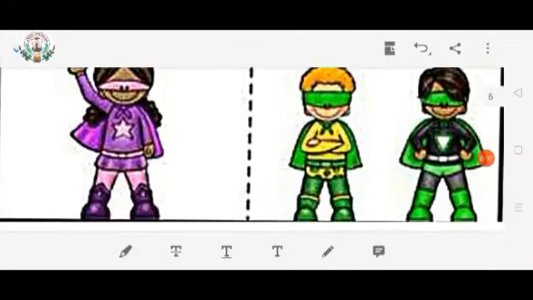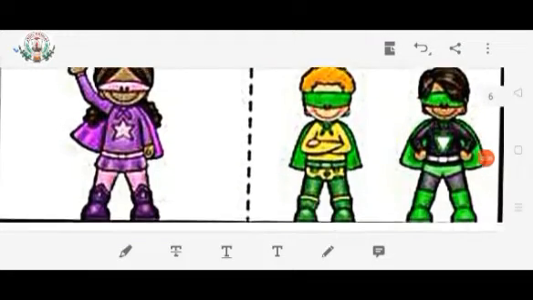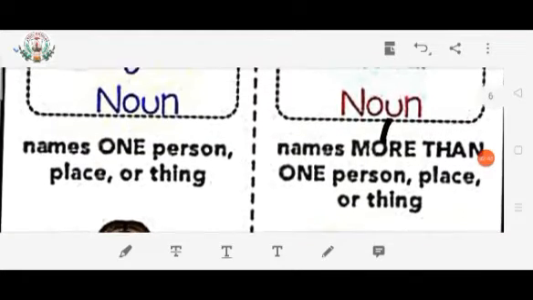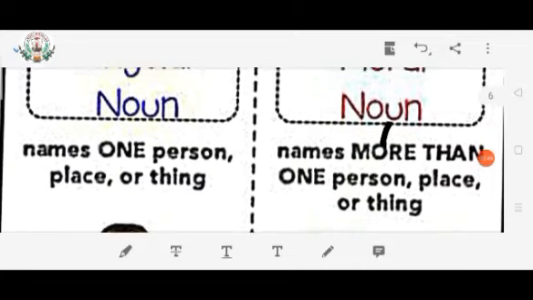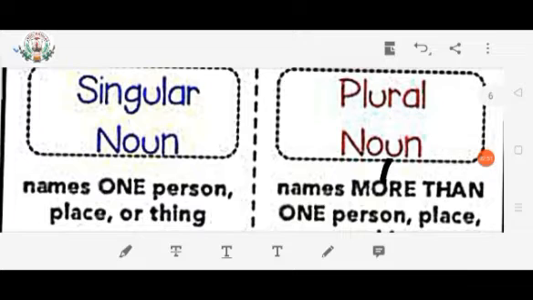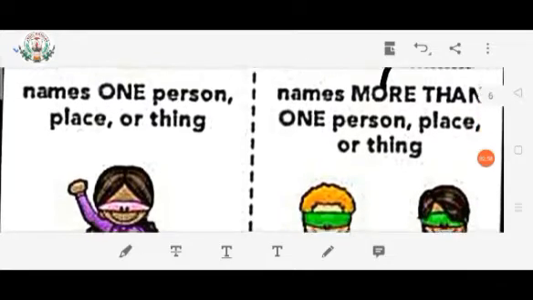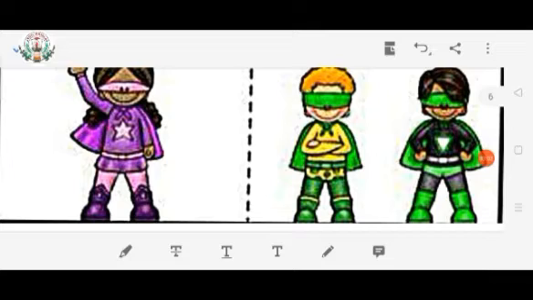As you can see in the picture, in singular noun, you can see only one girl is there. It means that singular noun names one person, place or thing. Plural noun names more than one person, place or thing. In plural noun, you can see children, two boys are there.